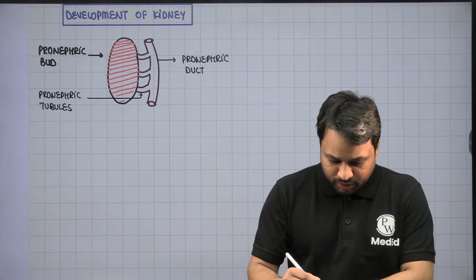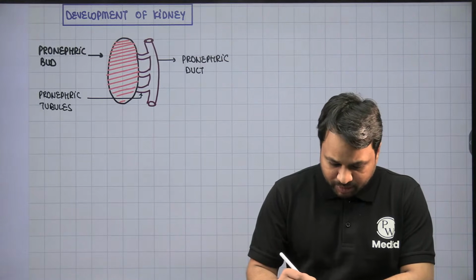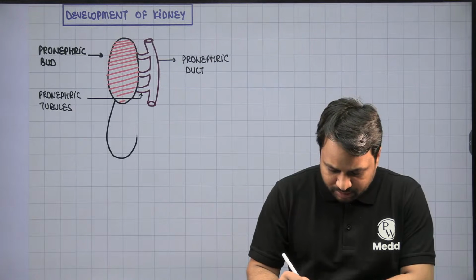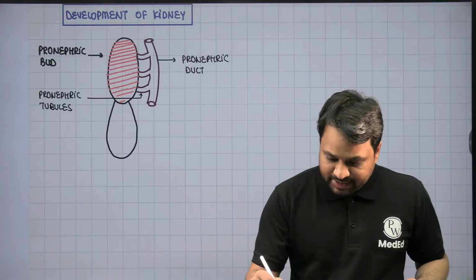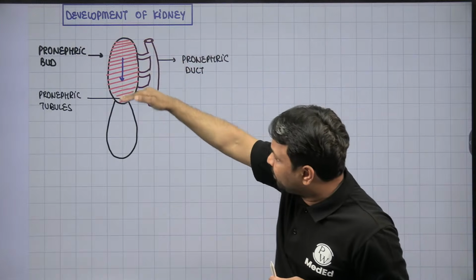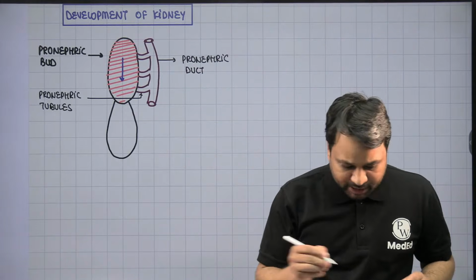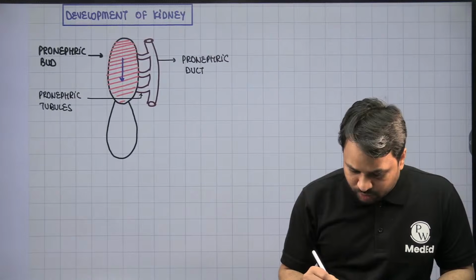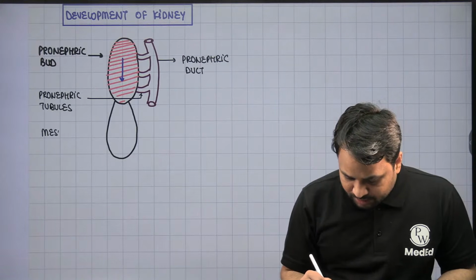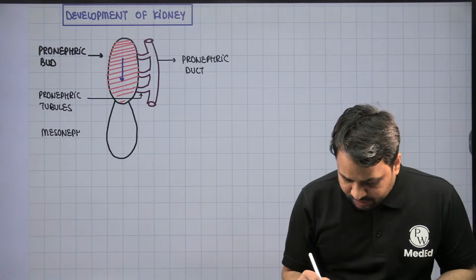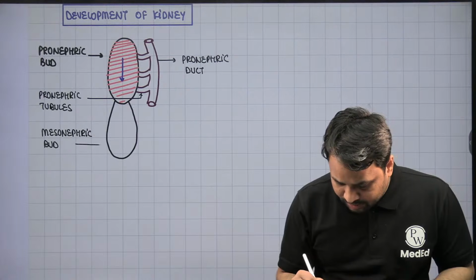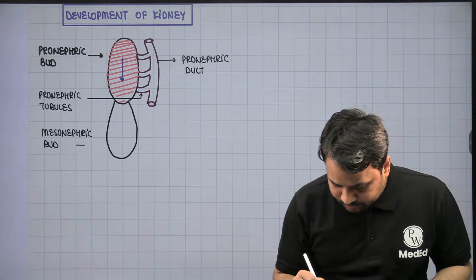Now, as it gets destroyed, it is going to continue. So the pronephros, or this pronephric bud which is present, will now elongate in order to become the mesonephros, right? So with this extension of the pronephros, you have to understand that it will start disintegrating from the top and reappear at the bottom. And when it reappears at the bottom, it is called the mesonephric bud. This is what we call the mesonephric bud.